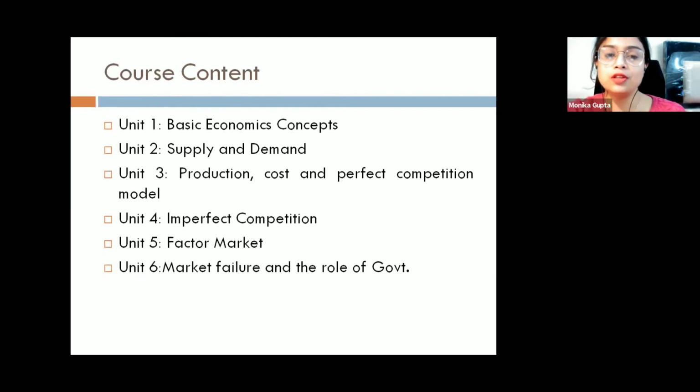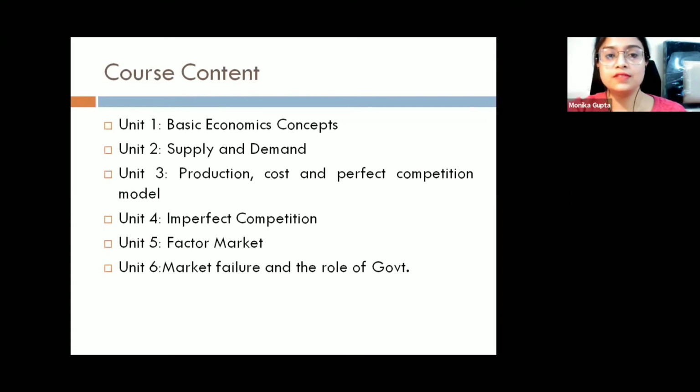Unit 4 is all about imperfect competition. You always get questions on market structure. Imperfect competition comprises monopoly, monopolistic competition, and oligopoly. You can get free response questions from these 3 as well.